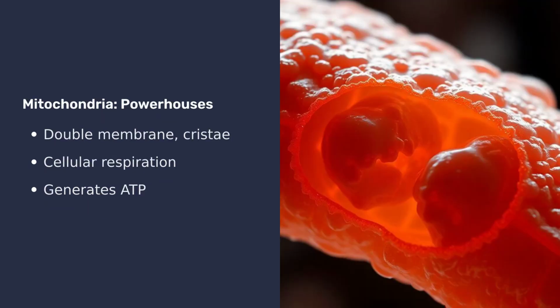Often called the powerhouses of the cell, mitochondria are responsible for generating most of the cell's supply of adenosine triphosphate, or ATP, which is used as a source of chemical energy. They have a double membrane, with the inner membrane folded into cristae, increasing the surface area for cellular respiration.